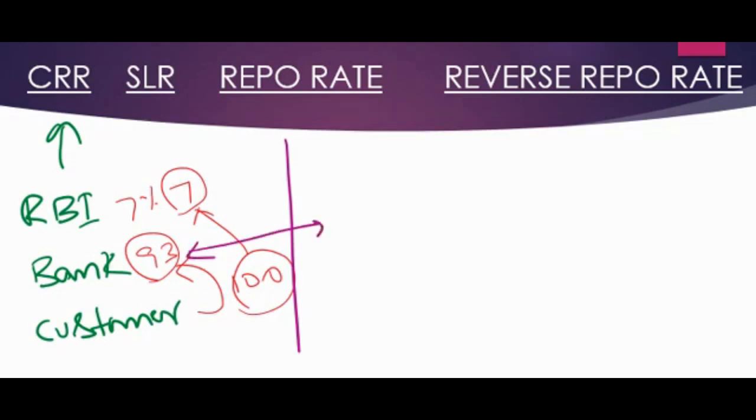This 93 rupees the bank cannot give to customers completely for interest or any other purposes. So now what the bank should do is, for example, if RBI decides the SLR percentage is around 25%, now 25% of the amount should be invested in liquid assets.